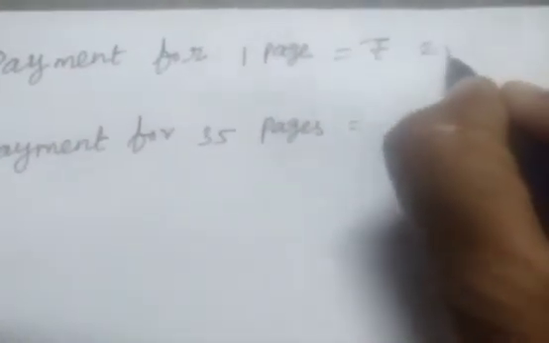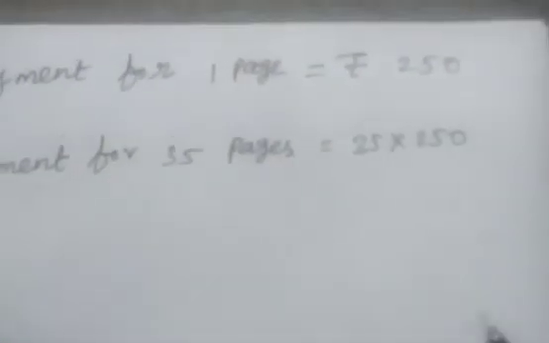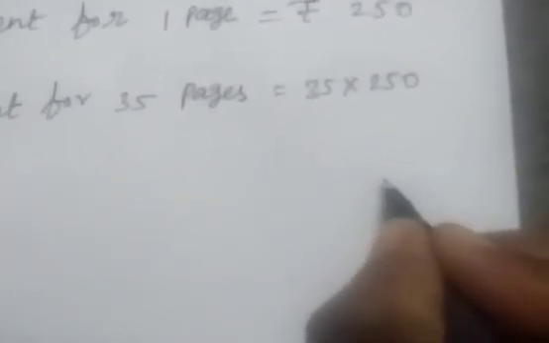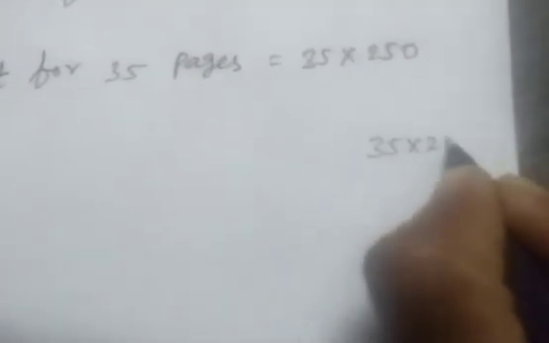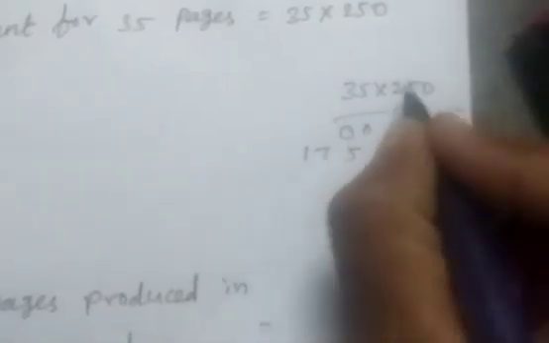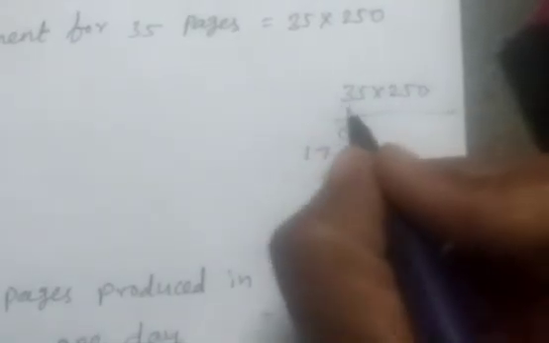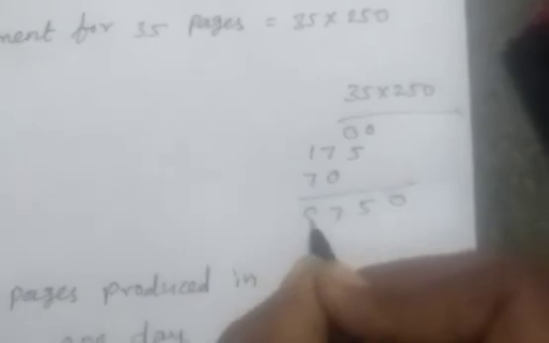Payment for one page is rupees 250. So payment for 35 pages is 35 into 250. Now we multiply. 0, 0. 5 5s are 25, remaining 2. 5 3s are 15, 15 plus 2, 17. 2 5s are 10, remaining 1. 2 3s are 6 plus 1, 7.